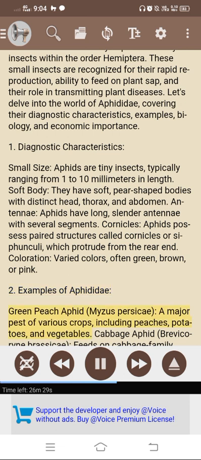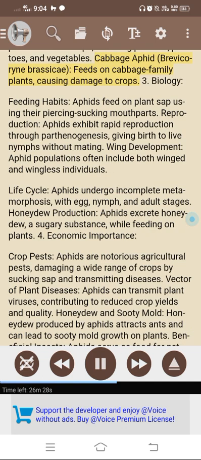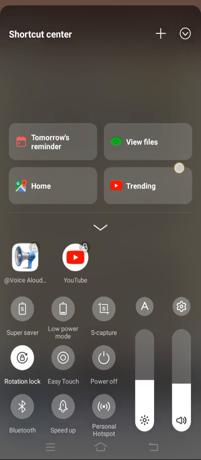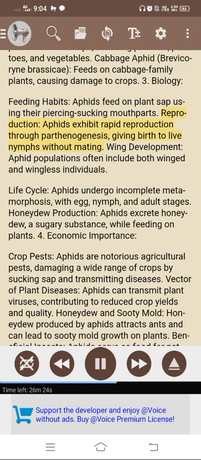2. Examples of Aphididae. Green peach aphid, Myzus persicae, a major pest of various crops, including peaches, potatoes, and vegetables. Cabbage aphid, Brevicoryne brassicae, feeds on cabbage family plants, causing damage to crops. 3. Biology. Feeding habits. Aphids feed on plant sap using their piercing-sucking mouthparts. Reproduction. Aphids exhibit rapid reproduction through parthenogenesis, giving birth to live nymphs without mating. Wing development. Aphid populations often include both winged and wingless individuals.